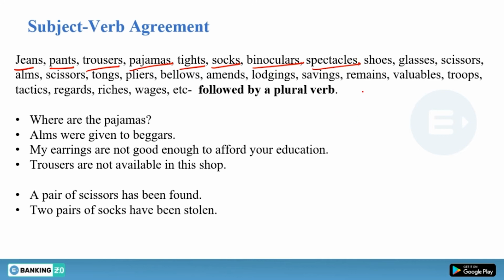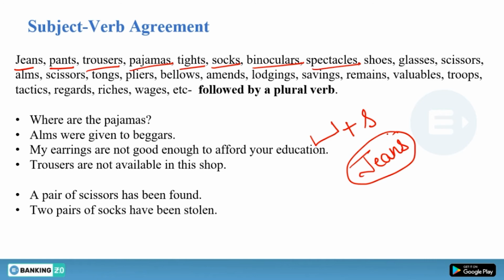So here you can see s at the end of the word. But do you know that this is a singular thing? When I say jeans, do I mean to say two jeans or two pairs of jeans?